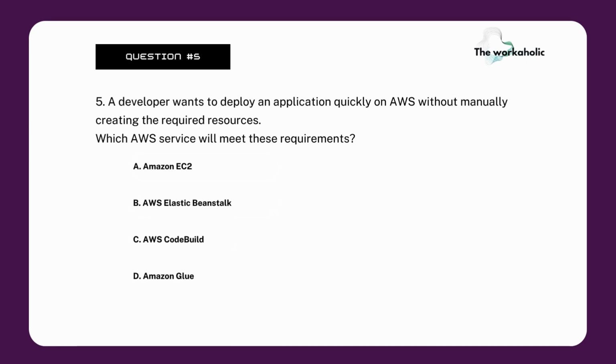A developer wants to deploy an application quickly on AWS without manually creating the required resources. Which AWS service will meet these requirements? Amazon EC2, Elastic Beanstalk, AWS CodeBuild, or AWS Glue? The keyword here is deploy application quickly. For deploying an application quickly, Elastic Beanstalk is the correct answer. So it's option B.